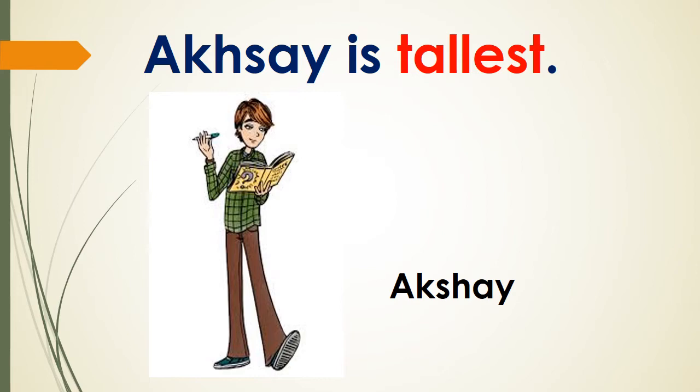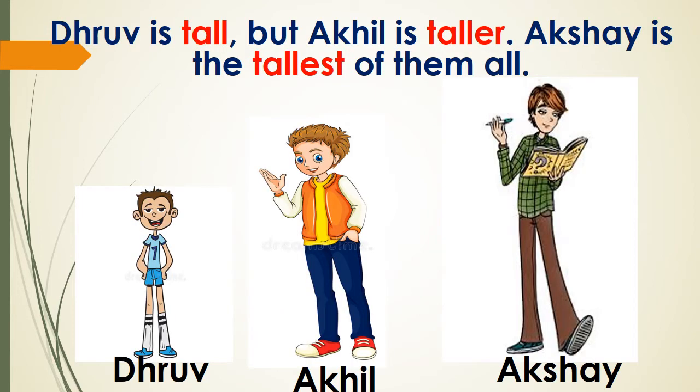So what do we understand from this? Dhruv is tall, but Akhil is taller. Akshay is the tallest of them all. Now here, in first place, we say that Dhruv is tall. It is an adjective. Now when we say Akhil is taller, we are comparing Akhil with Dhruv, right?